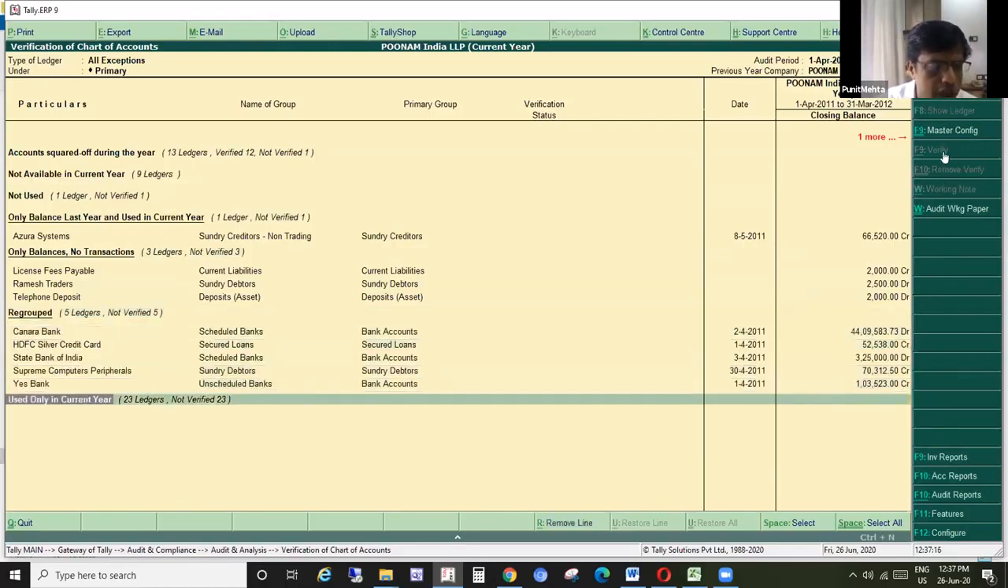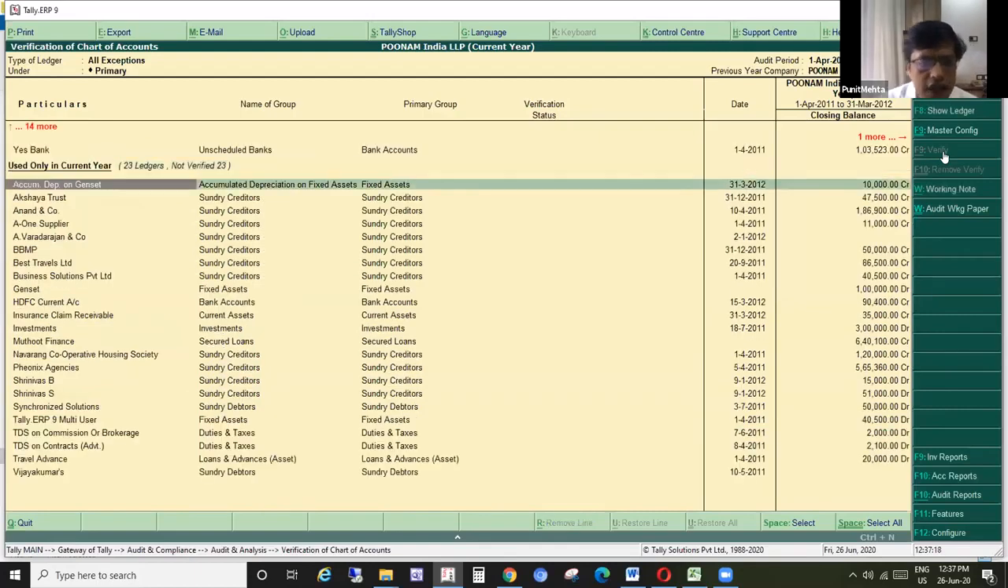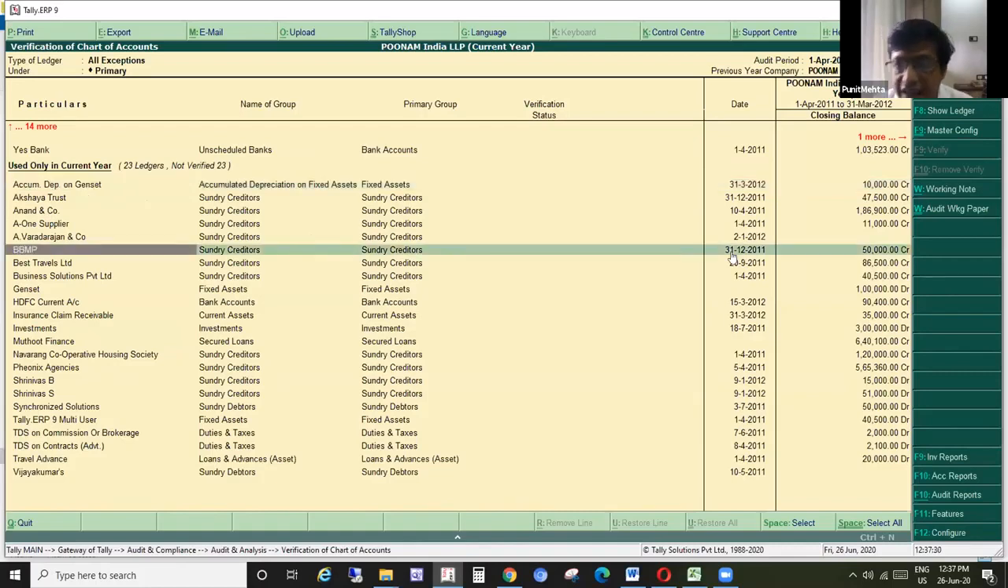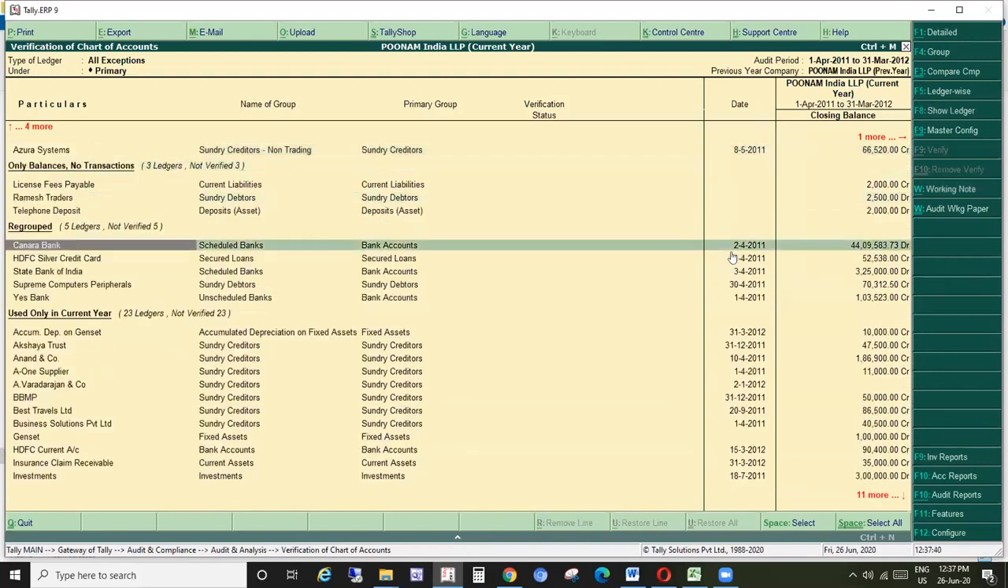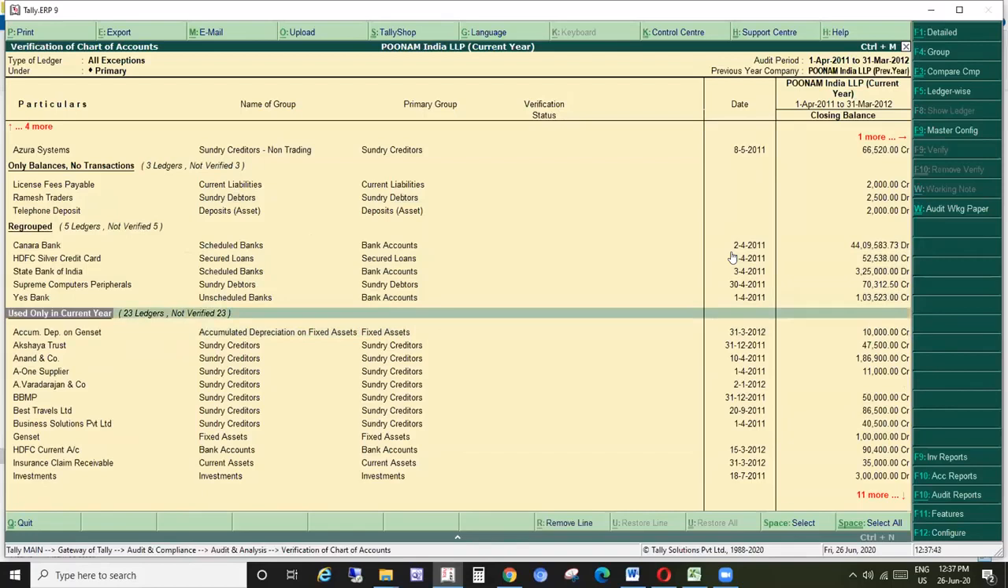Or used only in current year. These were not there in the previous year but used in current year, that is a new ledger. And if you see, there is a date also available in the right hand column, showing when those ledgers were created by the users. Used only in current year.